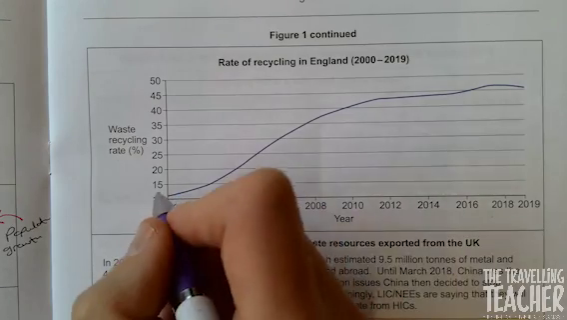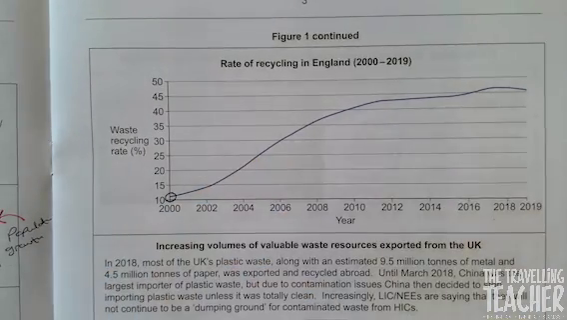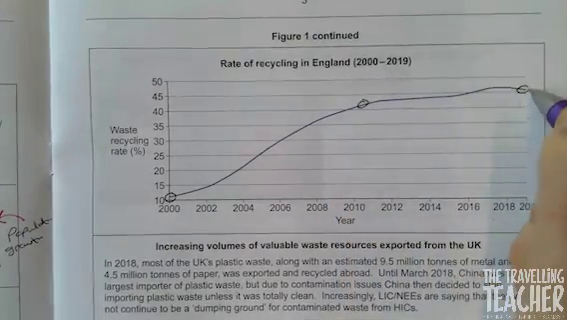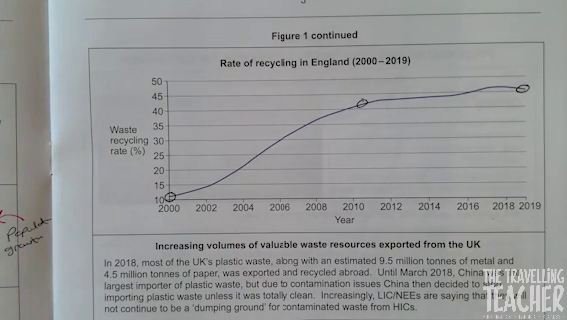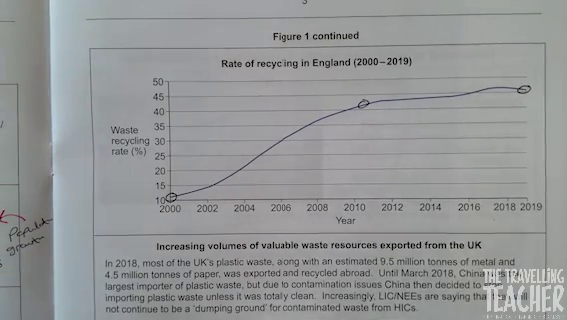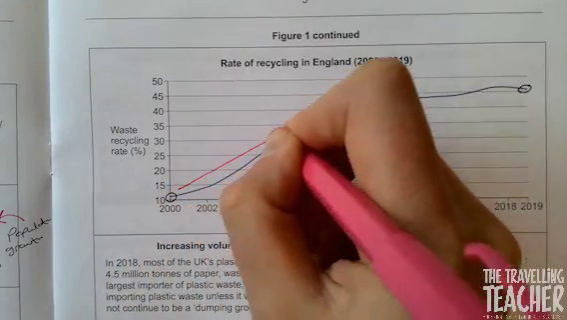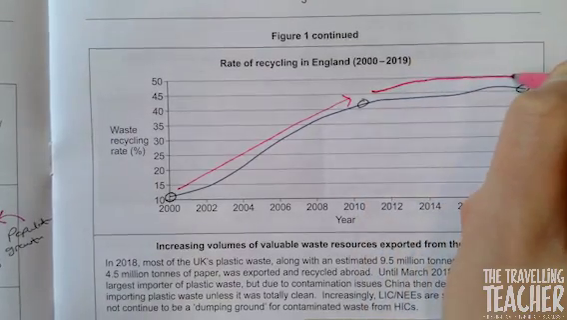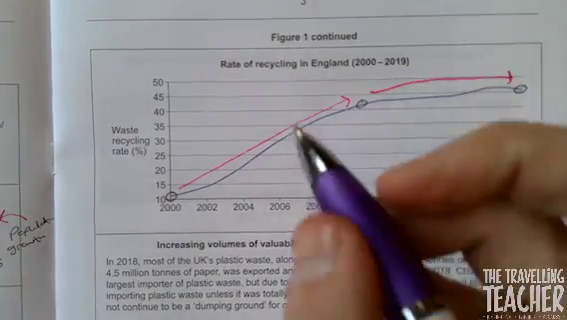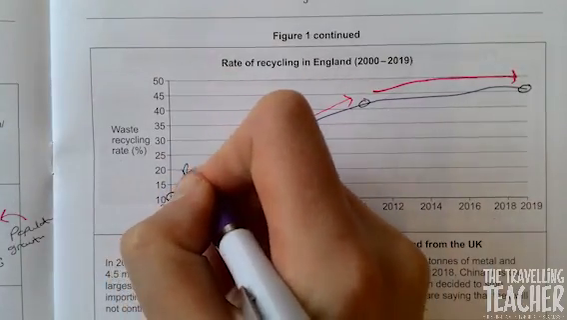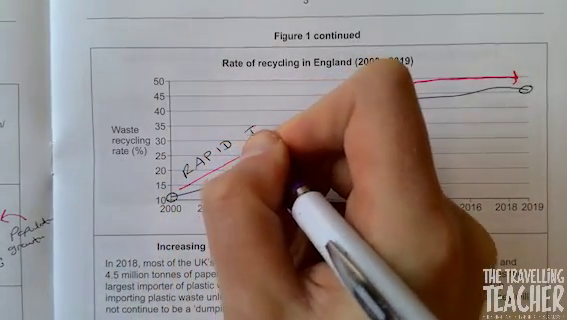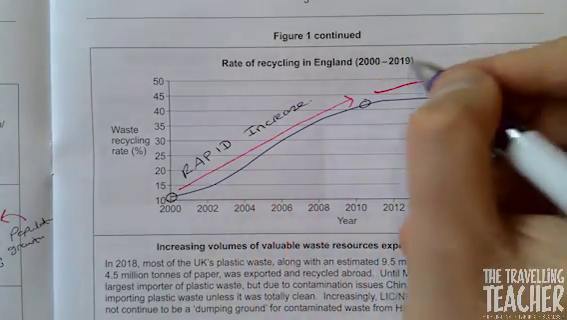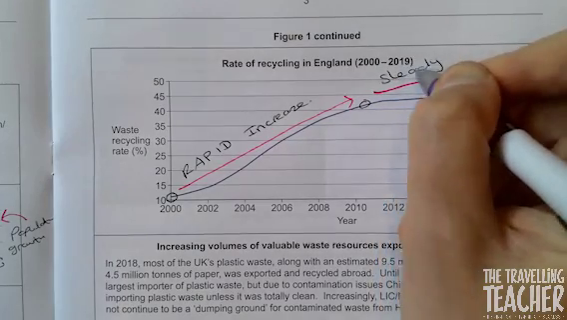So what I would do, put a circle around the line in 2000, then do it again in 2010, and then 2019. Because although it is increasing, there's a different level of increase on this graph. So from here to here, so 2000 to 2010, and then there. So along this line here, I'm going to write down the words rapid increase, and along this line here, I'm going to write down steady increase.